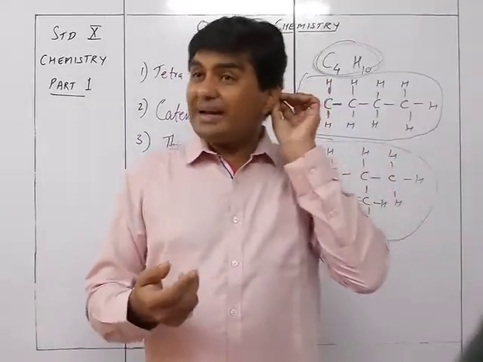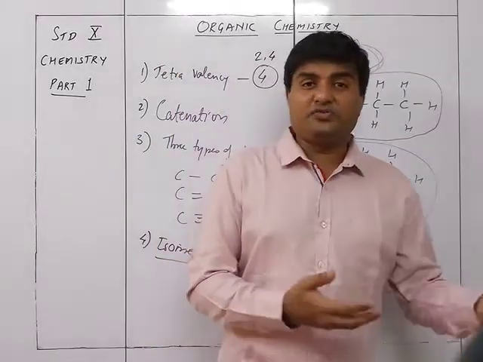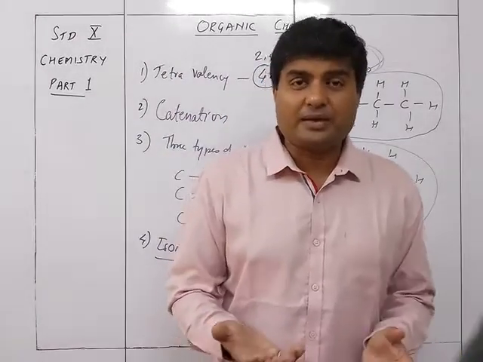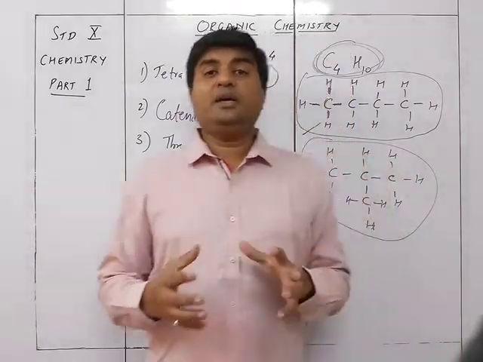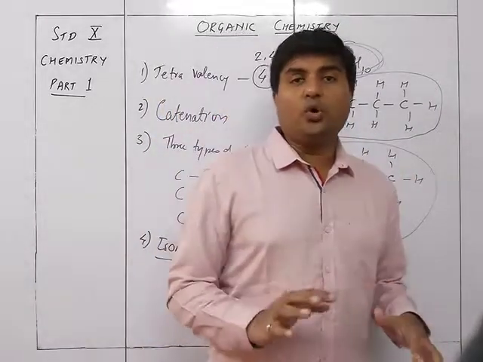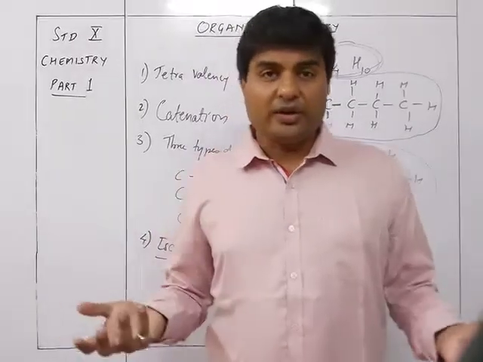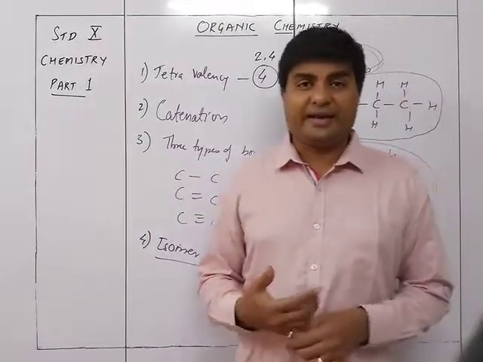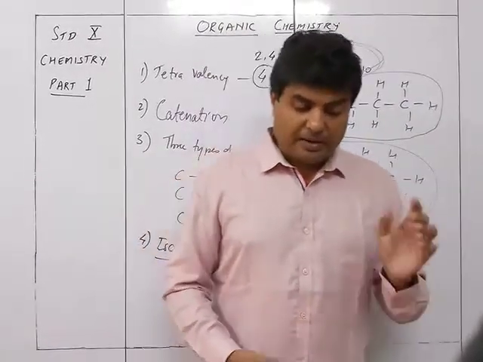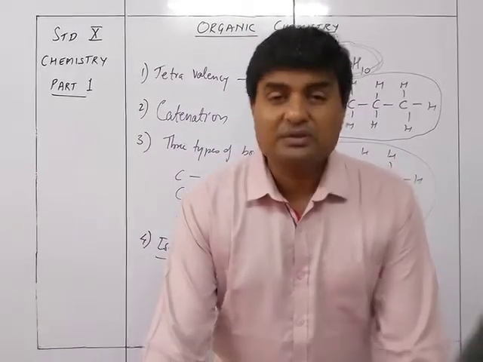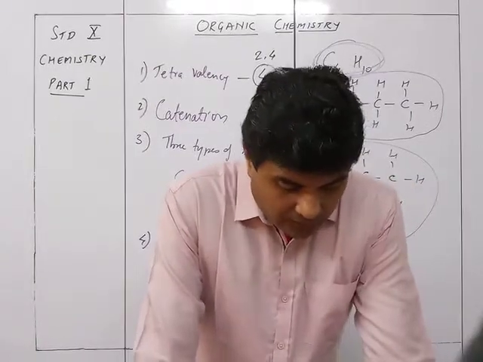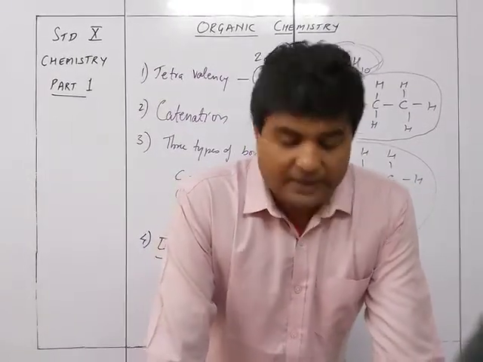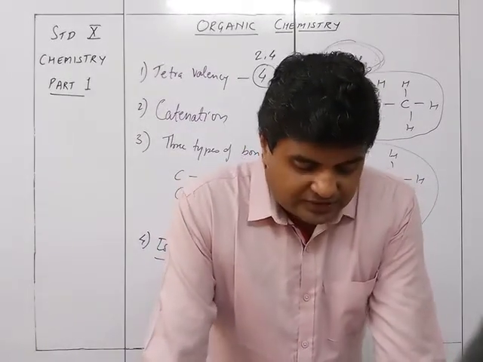The acids, like citric acid, which is formed in different kinds of plants and fruits, are again organic. So 90% of the known compounds we use on a day-to-day basis are organic in nature. That's why organic chemistry becomes a very important branch. Now let's differentiate between organic and inorganic compounds. So first is composition.